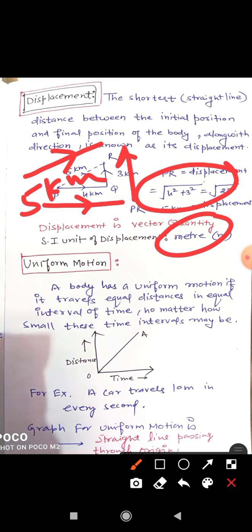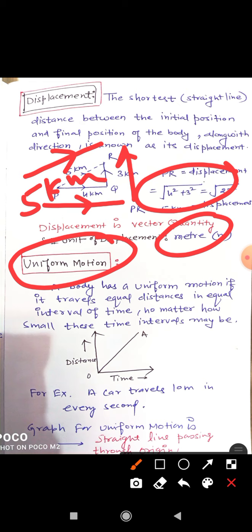Now the next one is uniform motion. What do you mean by uniform motion? Suppose a very fine road is available to you to go to the market, and there is no rush on the road. So what will you do? You will drive your vehicle uniformly, means you will cover equal distance in equal intervals of time. Clearly, there is no type of obstruction or hurdle. So you will follow the same speed.